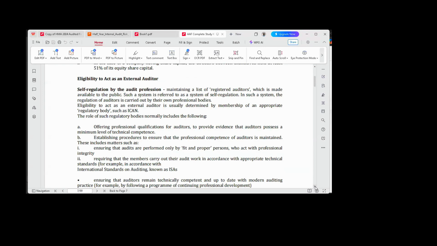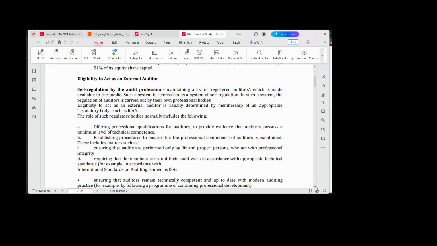Before you can act as an auditor in Nigeria, you must have passed all the ICAN professional qualifying examinations. Then after you have passed, you have to be inducted as a member of the institute. After your induction, you need to work in an audit firm for at least 36 months. After you have fulfilled all of this, you can now apply for your own practice license and become a registered or practicing external auditor. That is the process. ICAN is the one that makes all of these things possible.